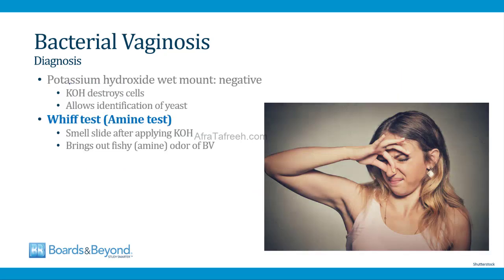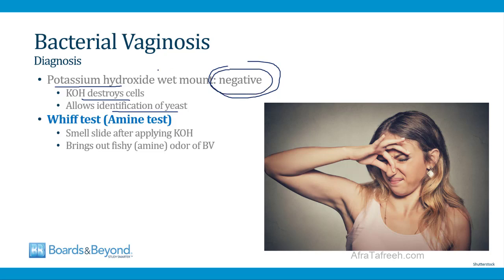To see the clue cells, you make a wet mount using saline, but you can also make a wet mount using potassium hydroxide. This, however, will be negative in women who have bacterial vaginosis. Potassium hydroxide kills cells and it allows identification of yeast, so as we'll talk about later, it's important for making the diagnosis of candidiasis, but in women who have BV, it's going to be a negative test.